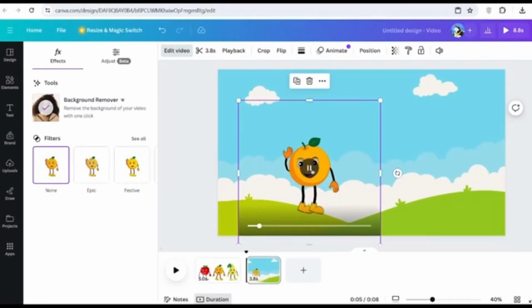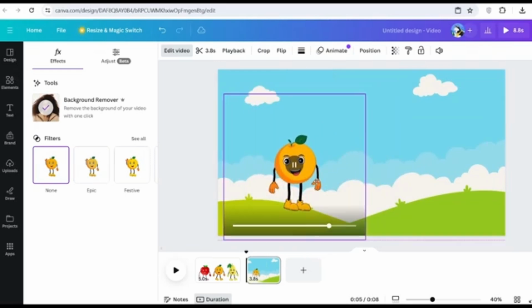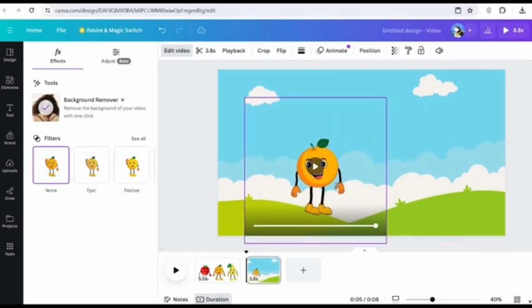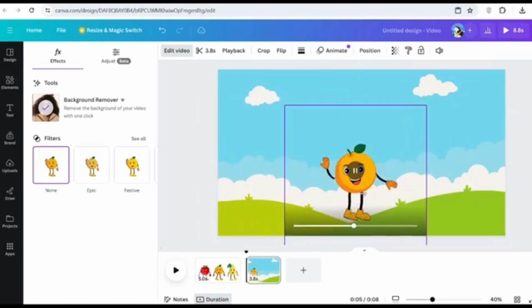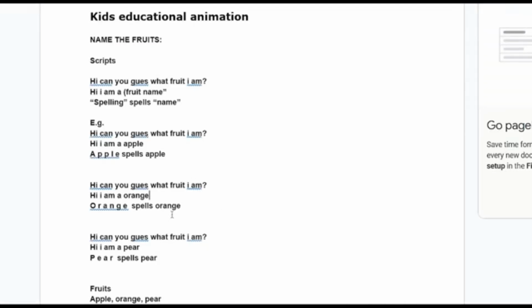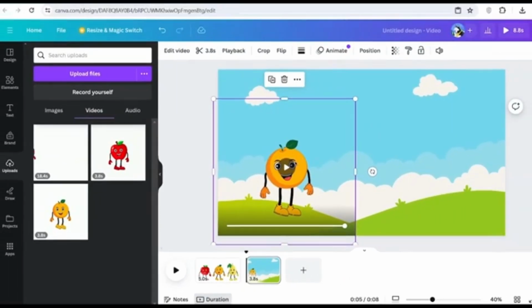Once you have your video on your scene, you can now go ahead to further crop it and edit it to better fit the background. So now this is what we're working with, and then from here, what you want to do is take a look at your script and figure out what your character is saying, what they're doing, and then you want to crop and adjust your animation accordingly to that. And now, as you can see, we're mostly done with the first scene,